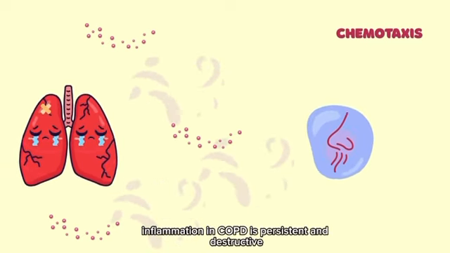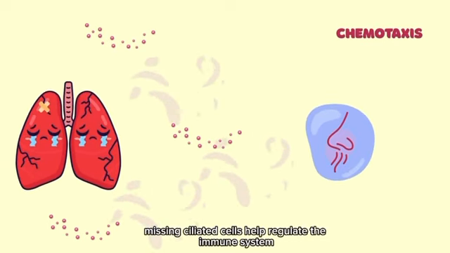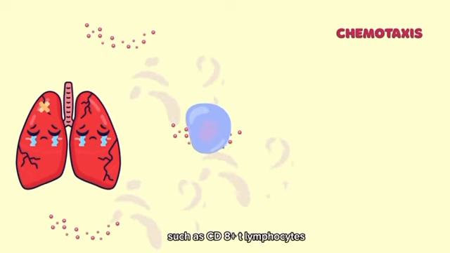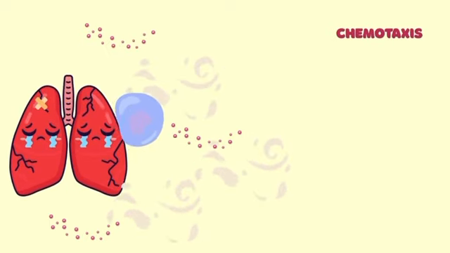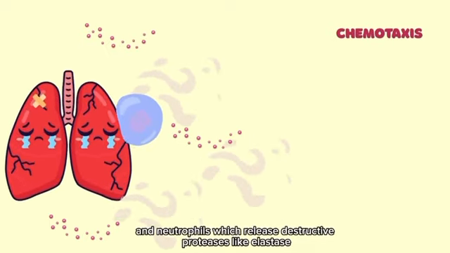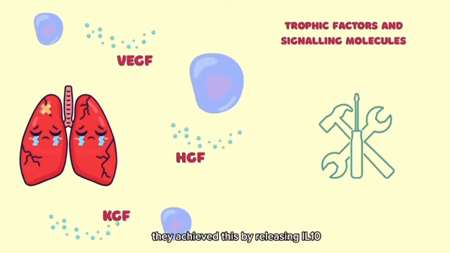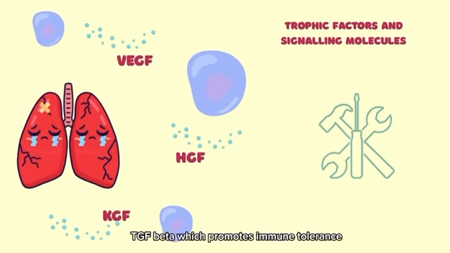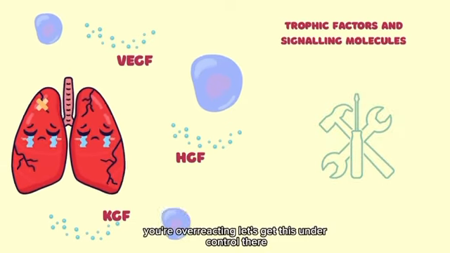Inflammation in COPD is persistent and destructive. Mesenchymal stem cells help regulate the immune system by reducing the activity of inflammatory cells such as CD8 plus T lymphocytes, which are cytotoxic and attack lung tissue, and neutrophils, which release destructive proteases like elastase. They achieve this by releasing IL-10, an anti-inflammatory cytokine, and TGF-beta, which promotes immune tolerance. In other words: calm down, immune system, you're overreacting, let's get this under control.